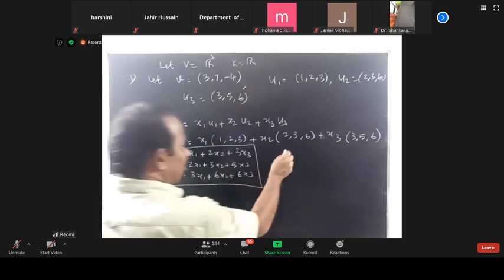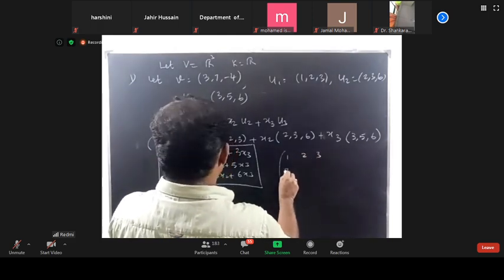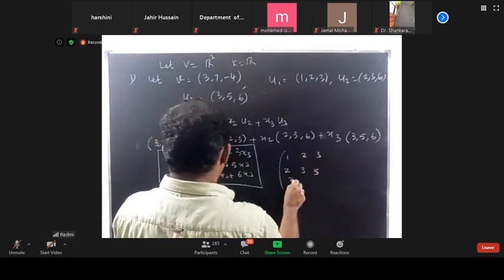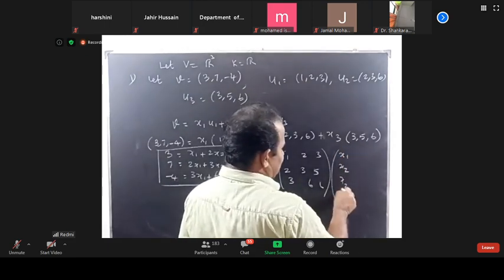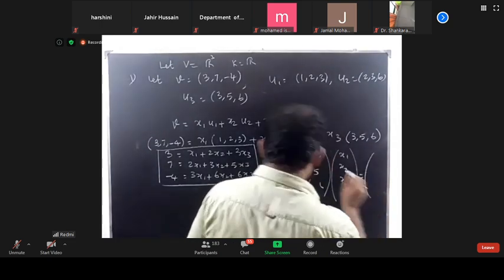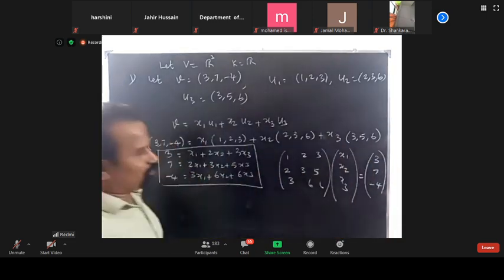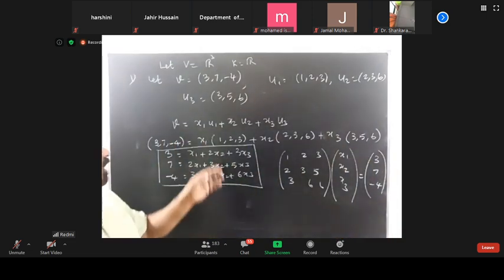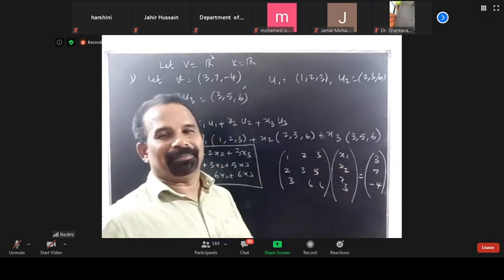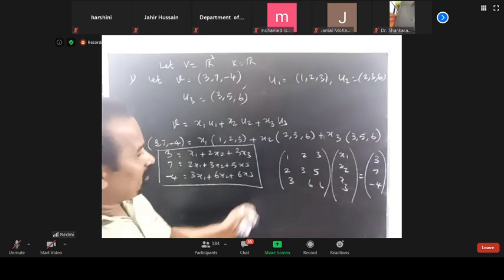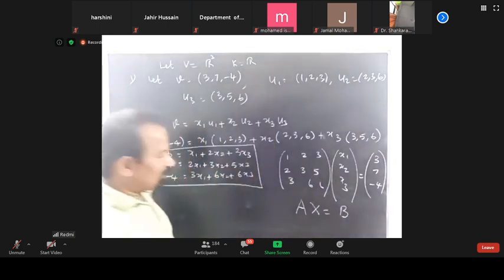The same thing I can also write as the matrix with rows 1, 2, 3; 2, 3, 5; 3, 6, 6, times x1, x2, x3, which is equal to the given vector 3, 7, minus 4. So this is a row vector, this is a column vector. Both will be the same. So here, again I can write Ax is equal to B.